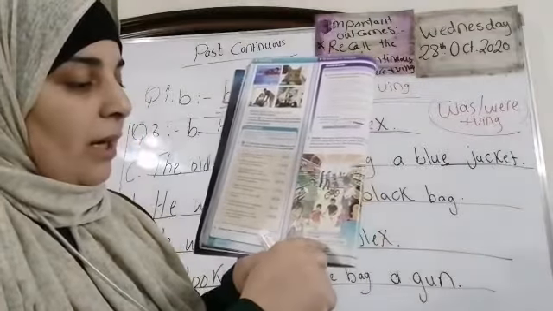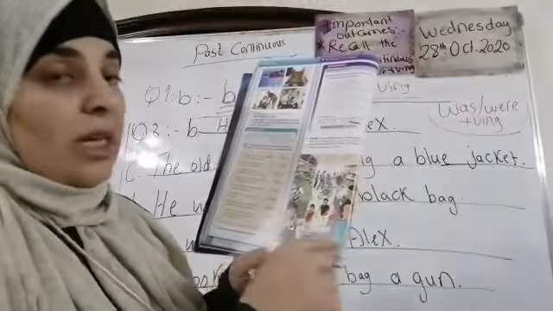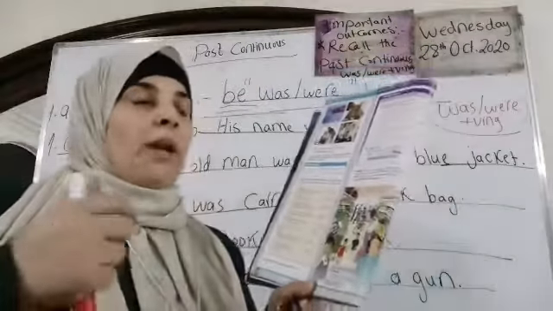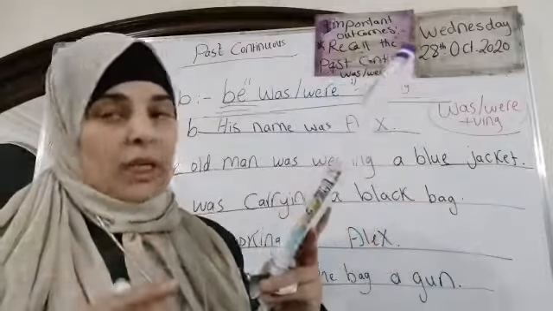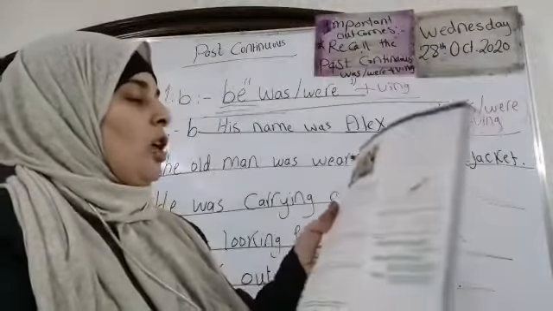He was picking up a loaf of bread, okay? What was he wearing? We can say he was wearing a blue blouse, okay? Deal? Now, or blue jacket. Now, we're going to move to question number 3.